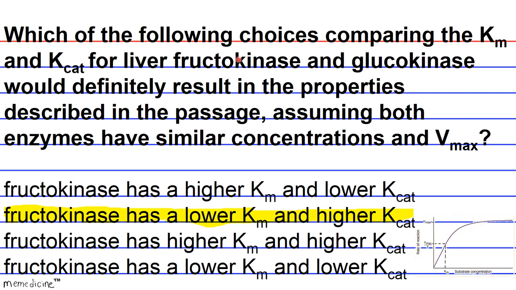And we know that fructokinase is the phosphorylating enzyme for fructose. So with that thought alone, we know that it's going to have a lower Km. We're just considering Km, not K catalysis yet. So we can eliminate answer choice A and answer choice B.